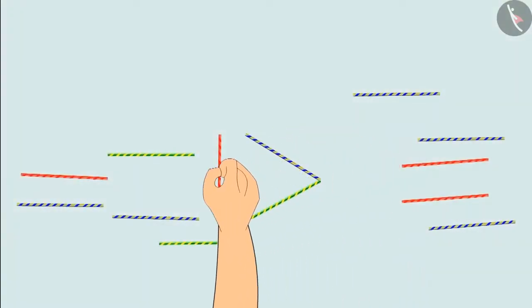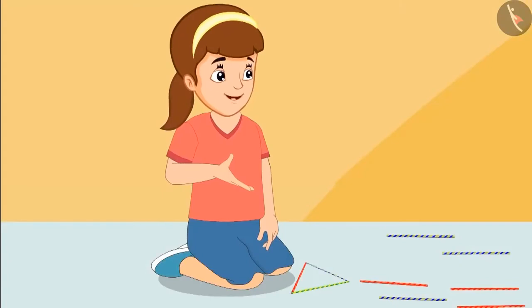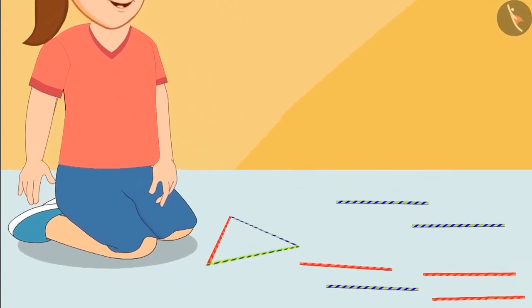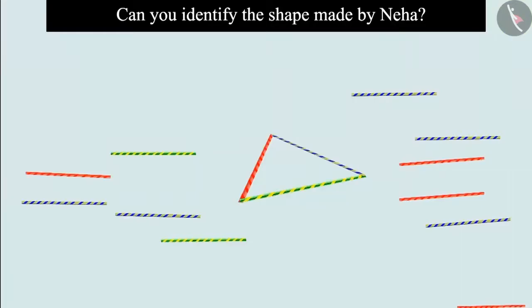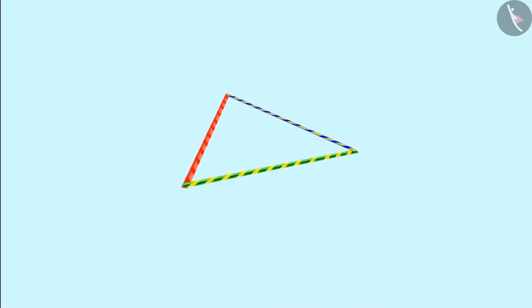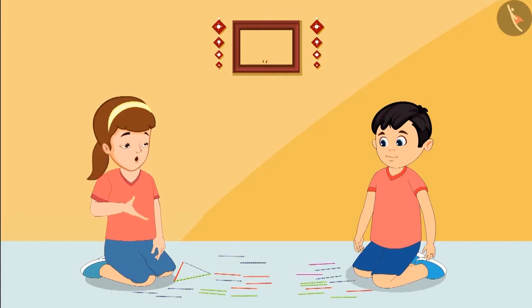Neha, what are you making? Chotu, I have made a shape out of 3 straws. Can you identify the shape I made? Children, do you know which shape Neha has made? Come on, let's see. Neha, the shape is made of 3 straws. It means it is a triangle. Is it so? Yes, Chotu, you are right.